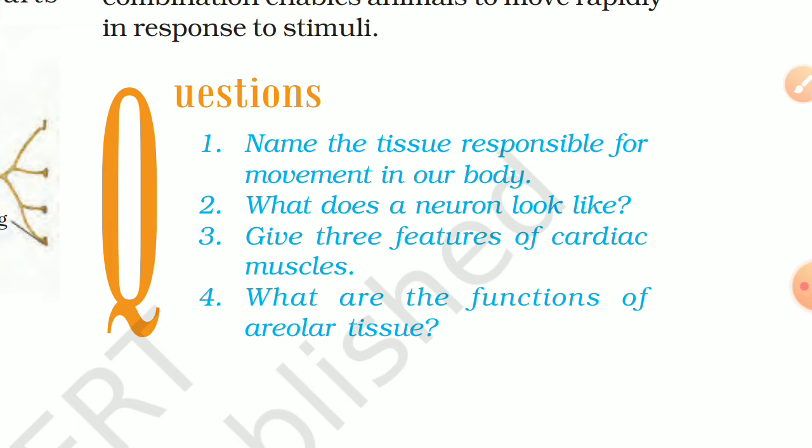Third, give three features of cardiac muscles. So first, cardiac muscles are cylindrical, they have a single nucleus or are uninucleate, and they are branched. Then second, they have dark and light bands, like they are striated. Then third, they show continuous rhythmic activity which is involuntary.